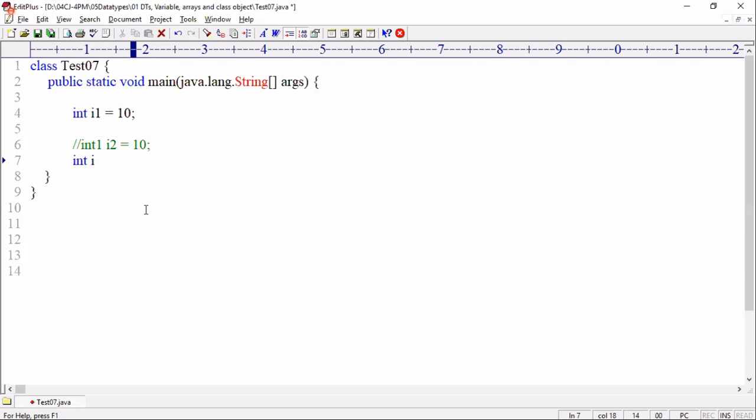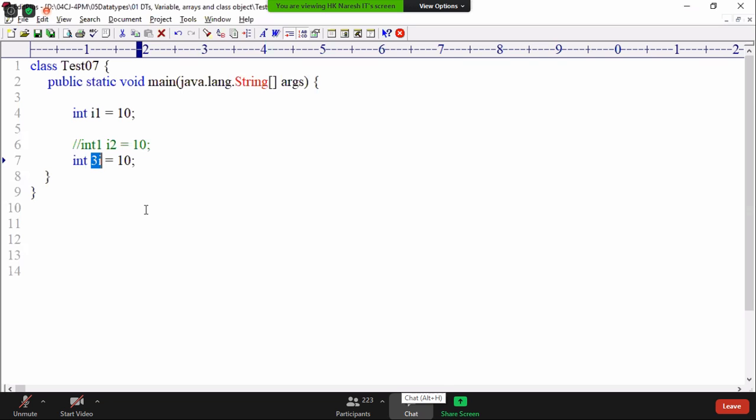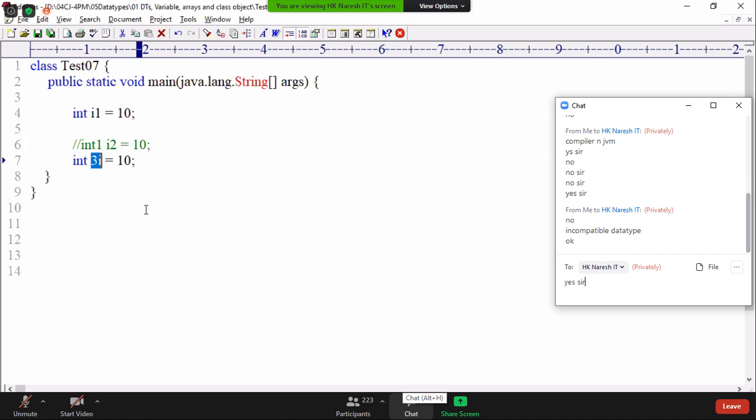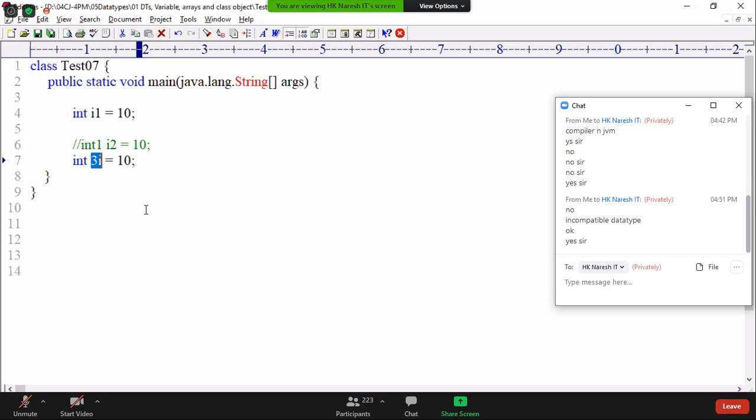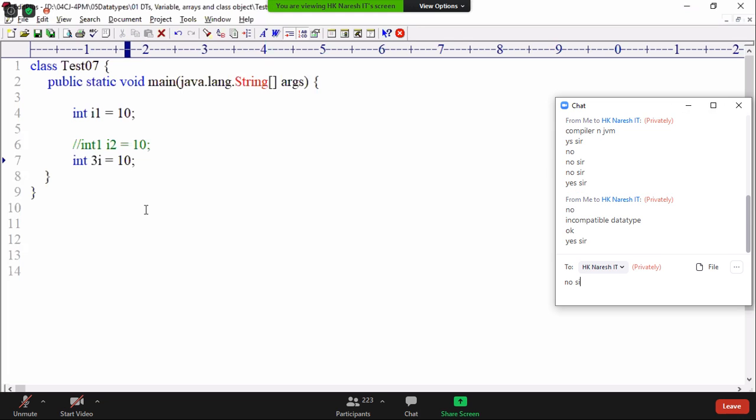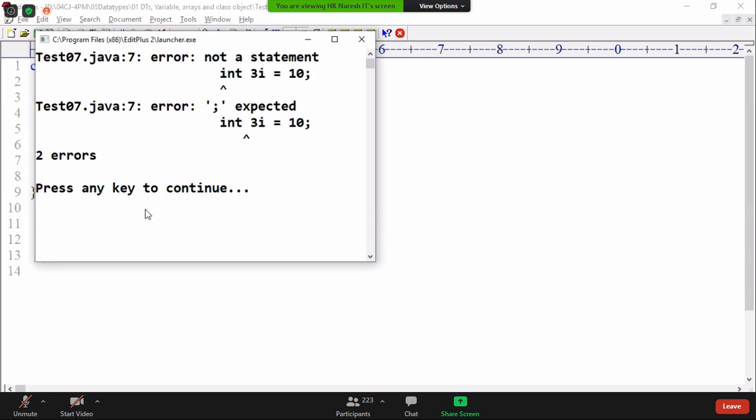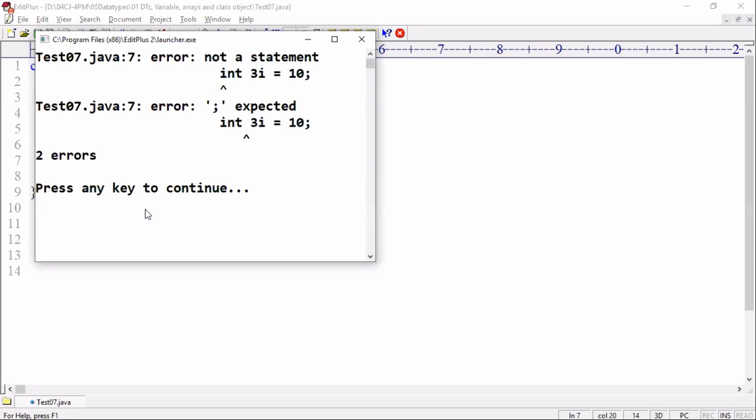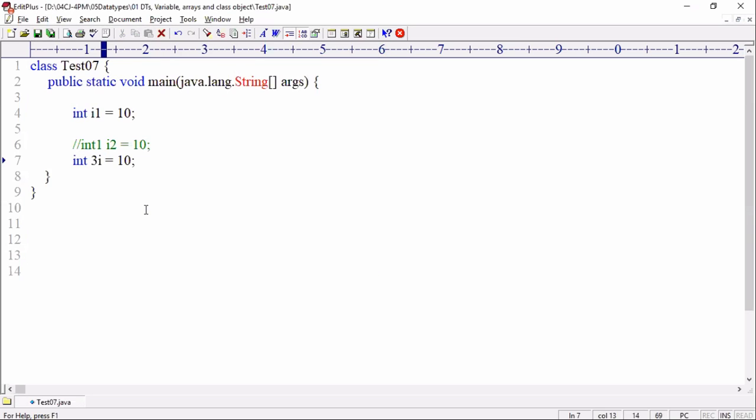I'm writing int 3i equal to 10. Is it allowed? Int is valid. Then going to 3i. What is 3i? A variable name. A variable name should follow the identifier rules. The 7 identifier rules should be followed. Is it following them? Rule number 2 failed. What is rule number 2? An identifier cannot start with a digit. So it is an invalid identifier. It is throwing the error: not a statement, int 3i, semicolon expected. Okay, so the identifier must be valid.